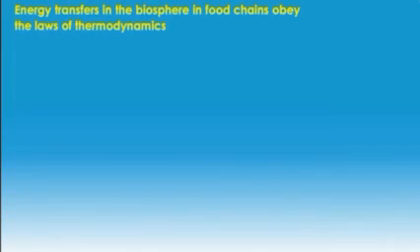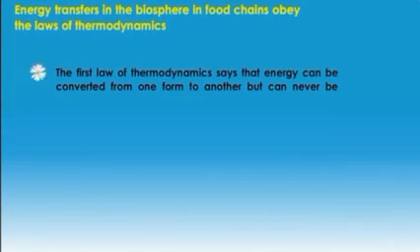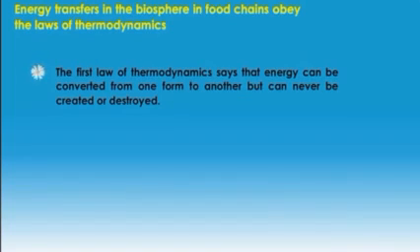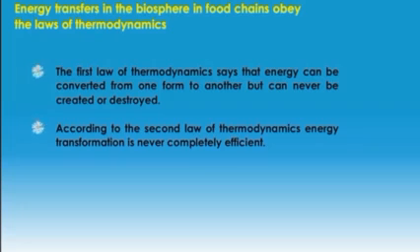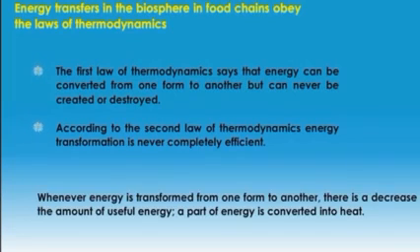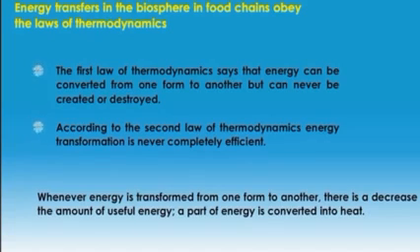Second law of thermodynamics: the energy transmission results in a reduction of free energy of a system. Usually, energy transmission cannot be 100% efficient, as the energy is transferred from one organism to another in the form of food. A portion of it is stored as energy in living tissue, whereas a large part of the energy is dissipated as heat through respiration. The transfer of energy is an irreversible natural process.